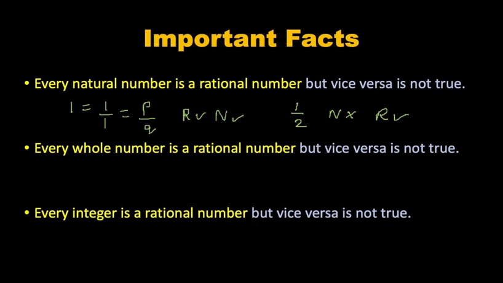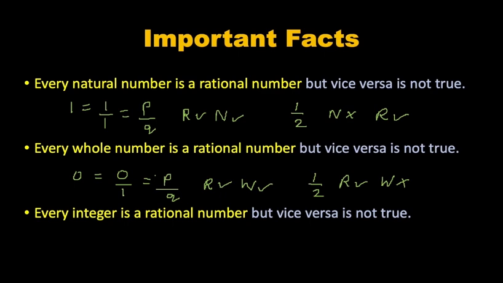Second statement, every whole number is a rational number but vice versa is not true. For example, 0 can be written as 0 by 1, which is in the form of p by q. So it is a rational number. And a whole number 2, but 1 by 2 is a rational number but not a whole number.